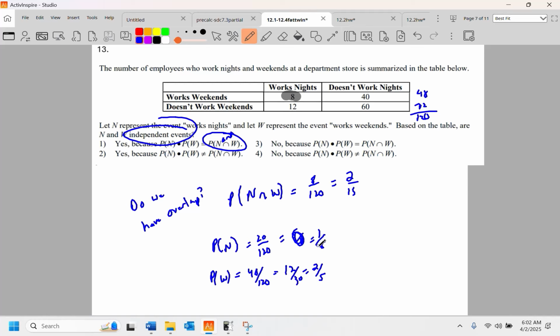All right, so let's see if this is true or not. We take a sixth, we multiply it by 2/5, and we get 2/30, we get 1/15. No. So this is a maybe, right? It looks like they are not independent.